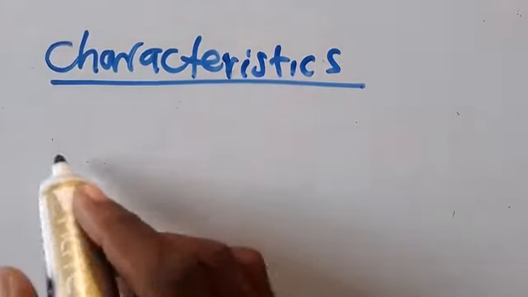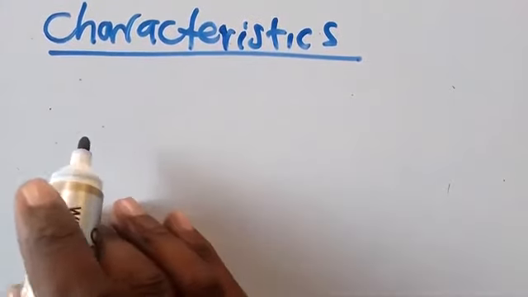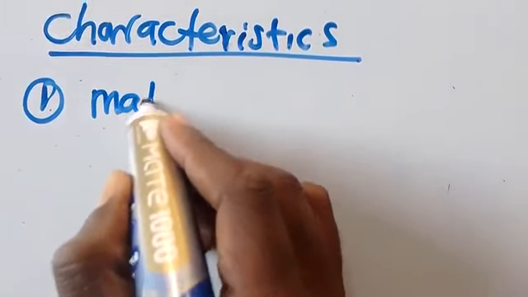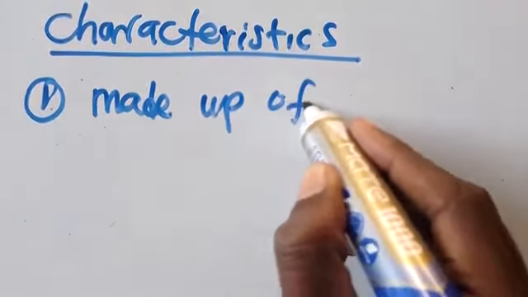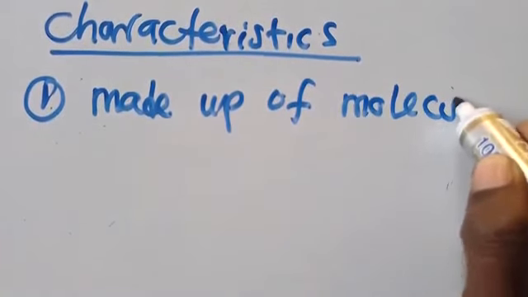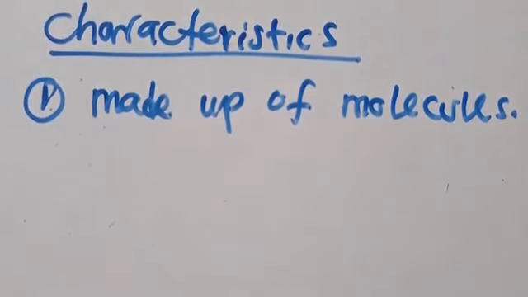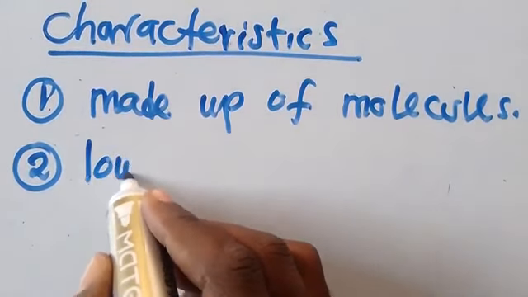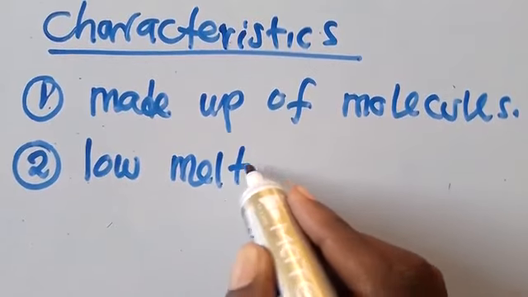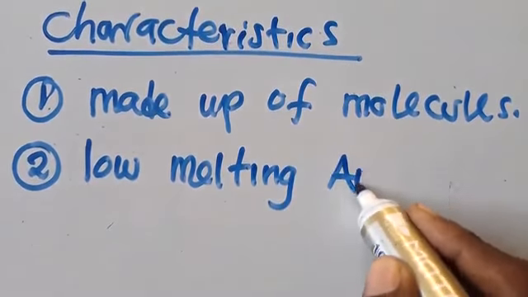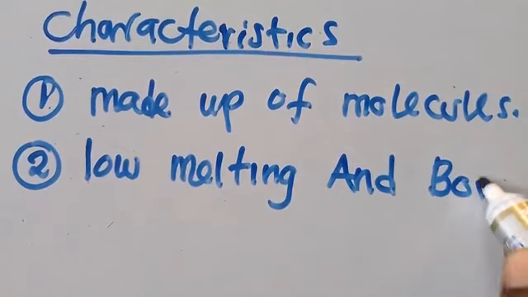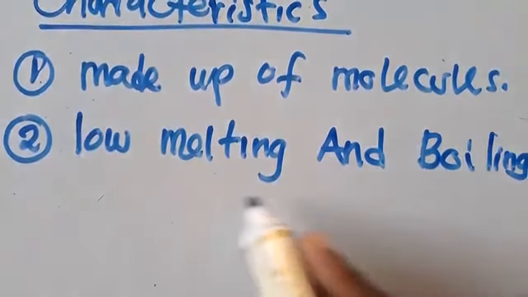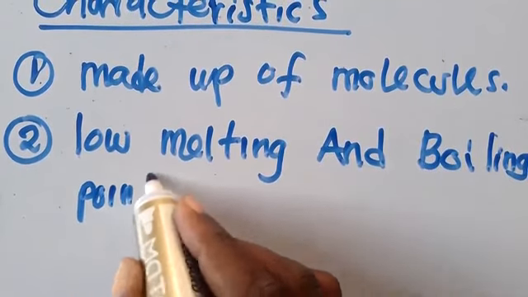So the first one that we are going to talk about, one thing you need to know is that they are made up of molecules. So these are made up of what? Molecules. They are made up of molecules. Second one is that they have low melting and boiling point. So just the opposite of those. Low melting and boiling point. These are what you need to understand.